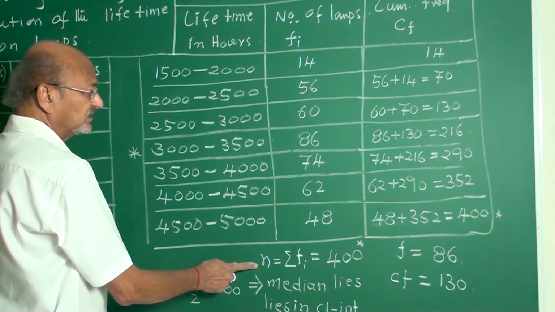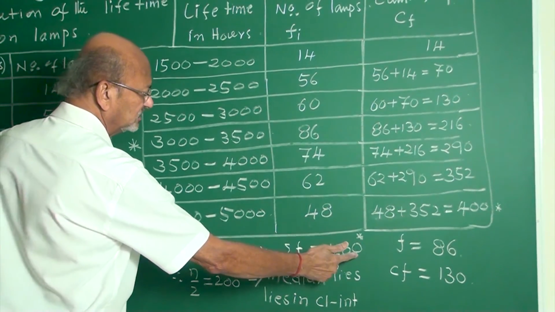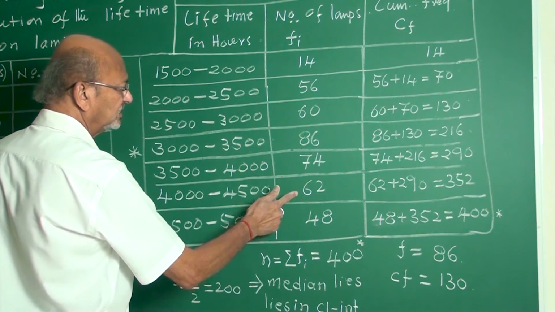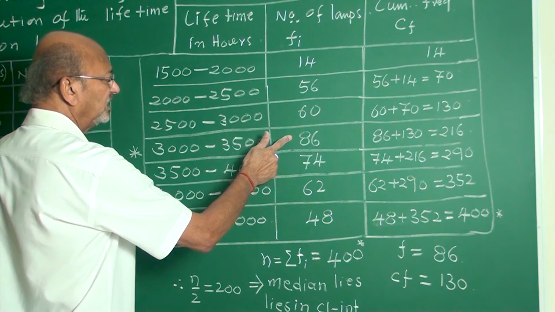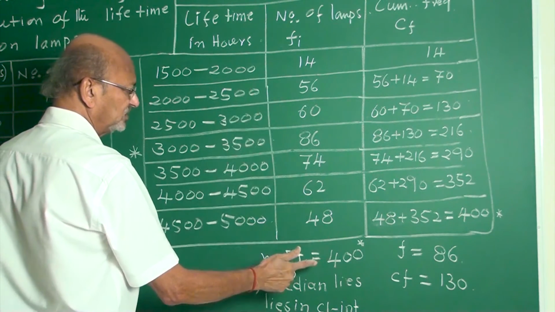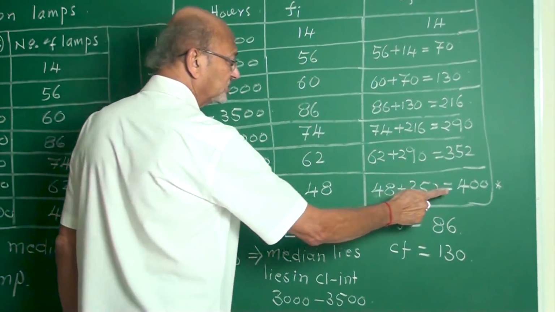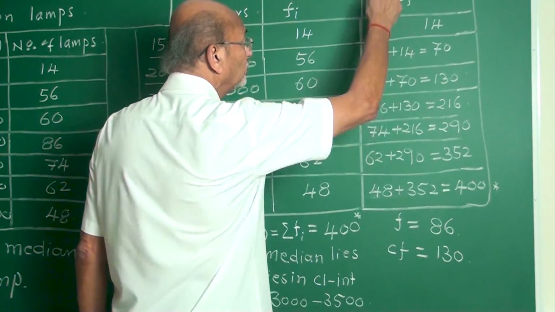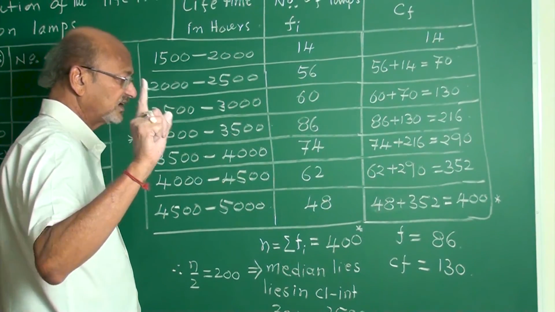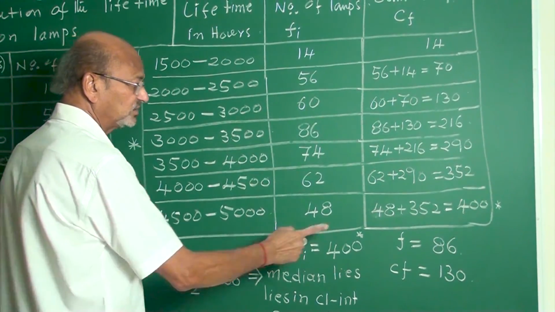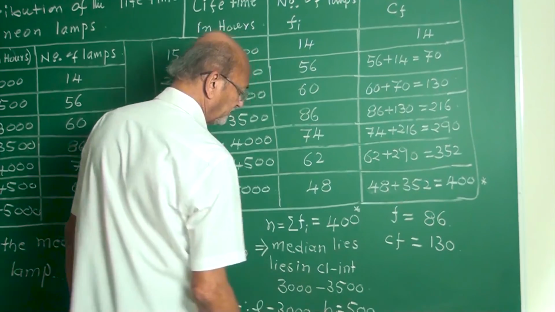Sigma fi is n. Adding all the frequencies: 10, 20, 30 and so on, finally 34 plus 6 is 40, giving 400. What is your observation? N equal to 400 gives this last number of the cumulative frequency. This relation helps in doing one type of example: n is always the same as the last cumulative frequency.